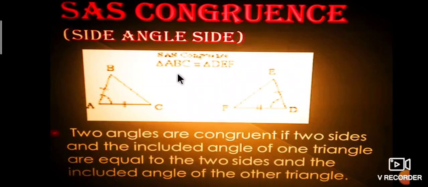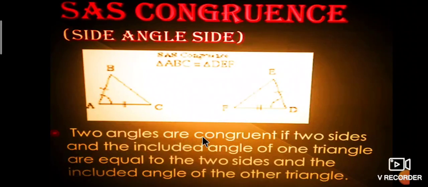Triangle ABC is congruent to triangle DEF because AC is equal to DF, AB is equal to ED, and angle A is equal to angle D. Here two sides and one angle are equal to the two sides and one angle of the corresponding triangle. Therefore, according to SAS congruence, these two are congruent triangles.